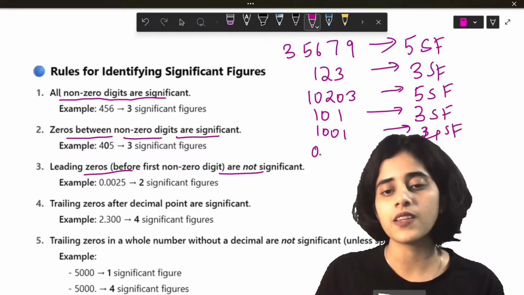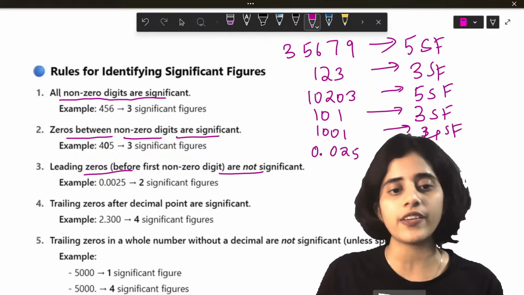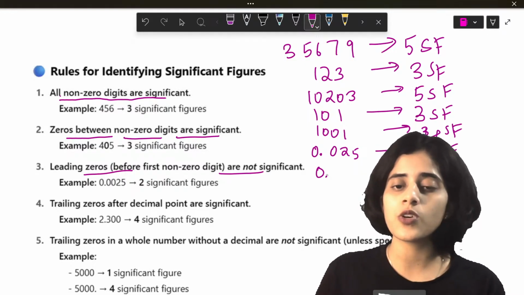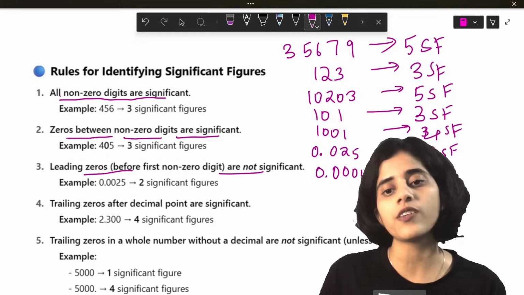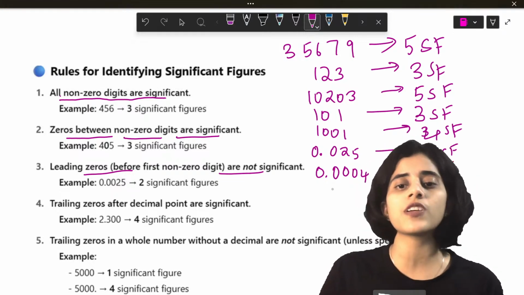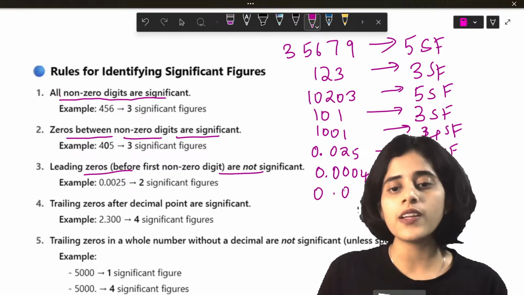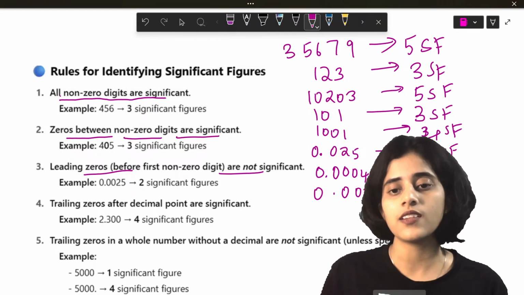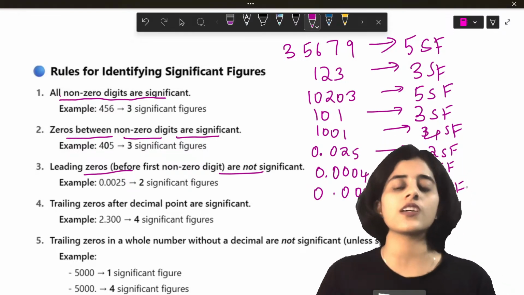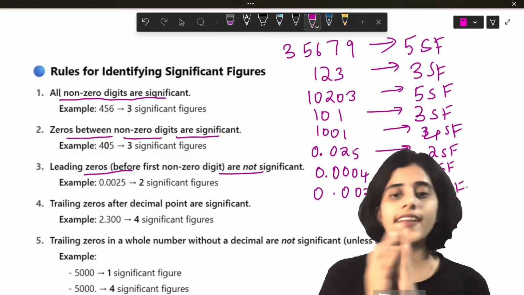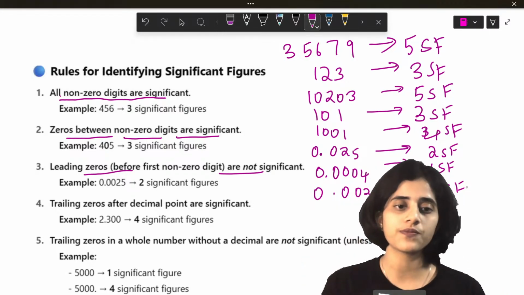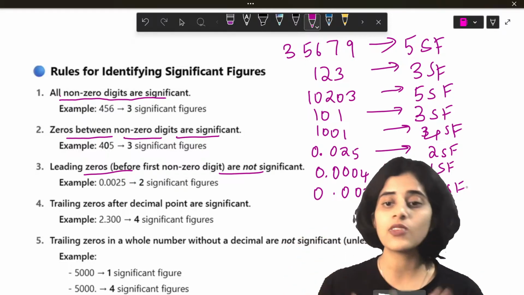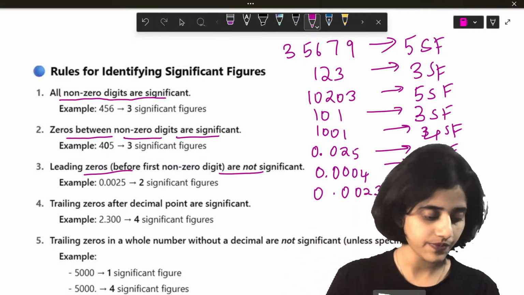Next, leading zeros are not significant. For example, 0.025 has only two significant figures. 0.0004 has only one significant figure. 0.0023 has two significant figures. So if zeros come before the number, which means the zeros are first and then you have the number, then those are not significant.